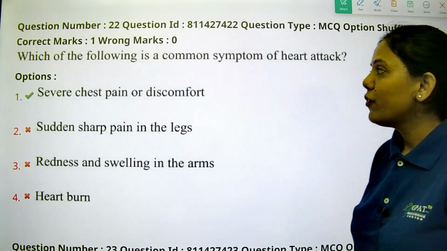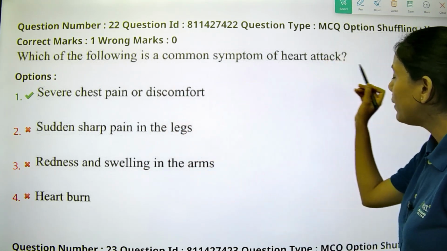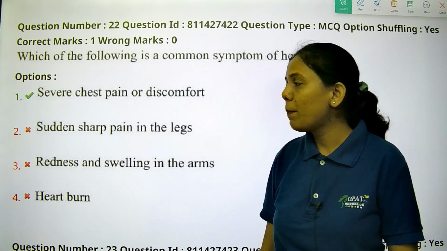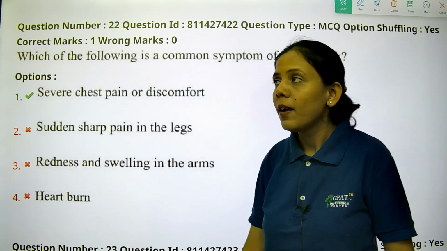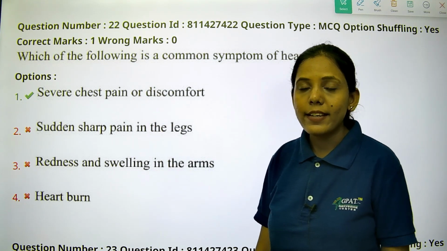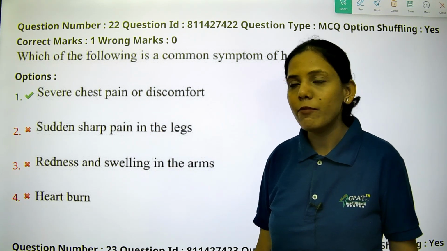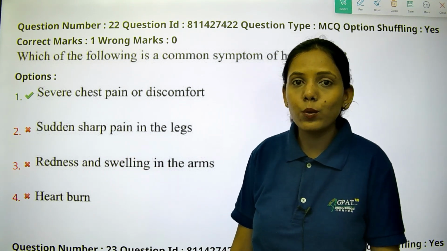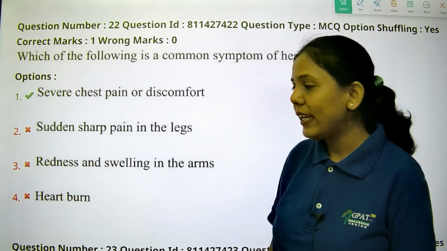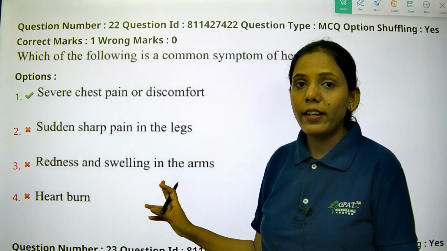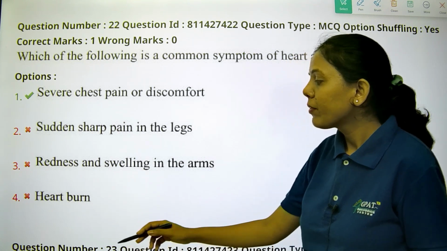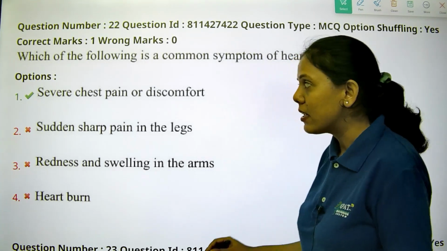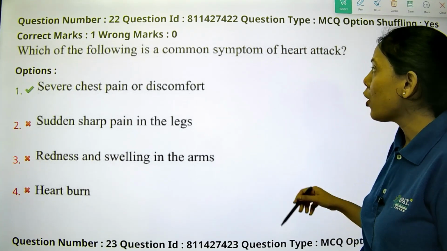The next question: which of the following is a common symptom of heart attack? Severe chest pain or discomfort. Everybody knows that a symptom of heart attack is severe chest pain or some discomfort. Sudden sharp pain in the legs? No, it is not related to the legs. Redness and swelling in the arms? It is not related to swelling. Heartburn is actually related to acidity, but severe chest pain is the right answer.